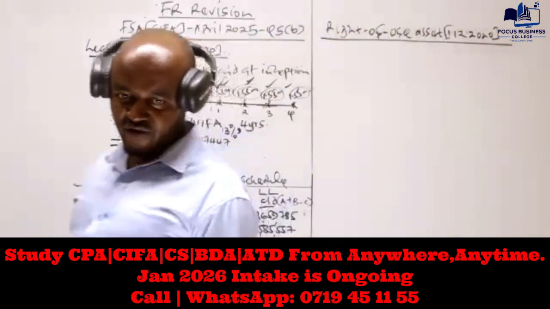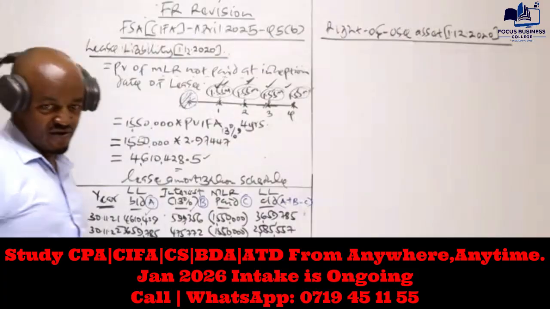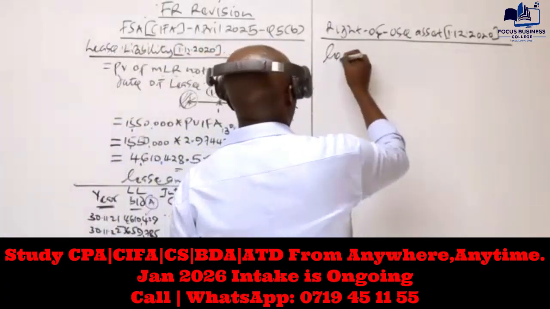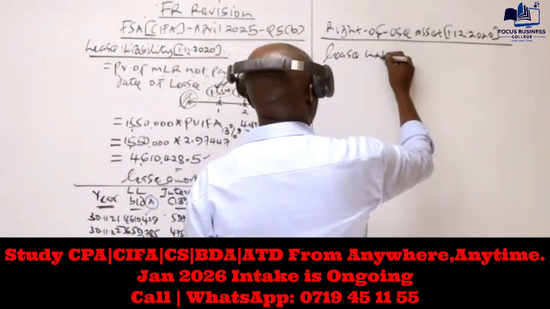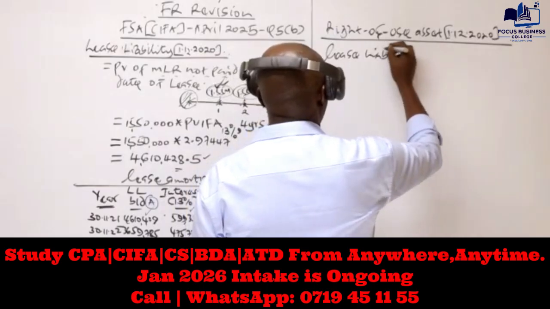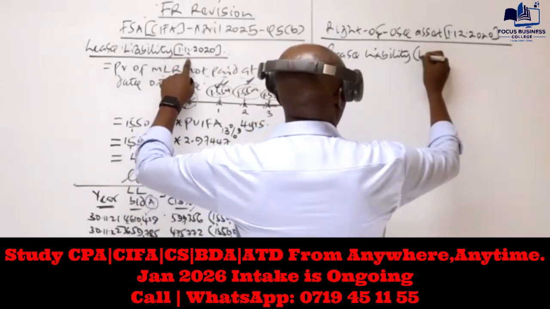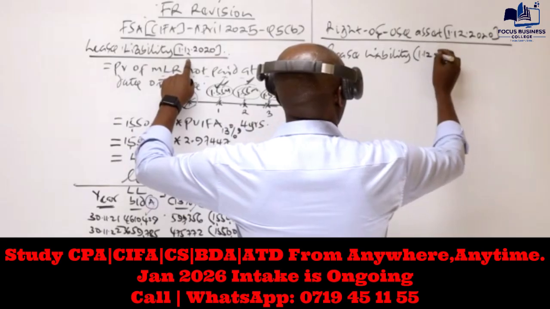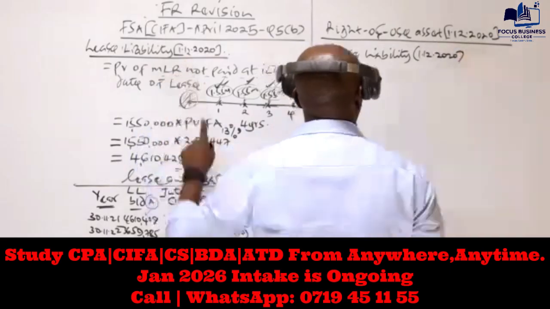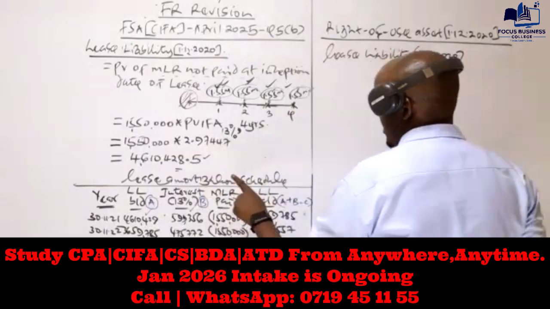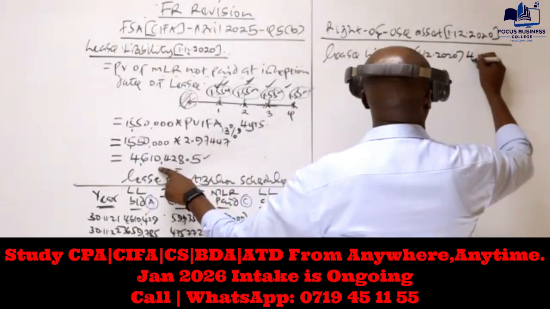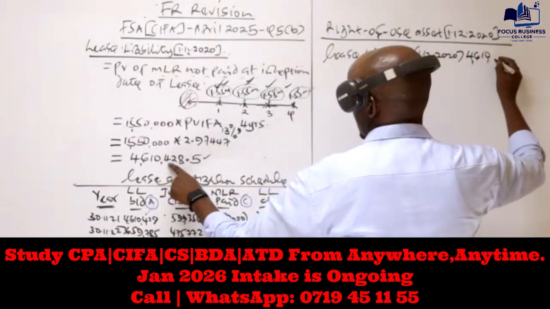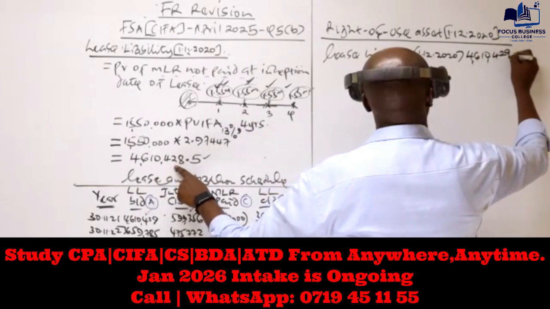Now to compute the right of use asset, we said we add three values. Number one, we take the lease liability at the inception date, which is 1st December 2020, and that is what you have computed here, 4610,429.